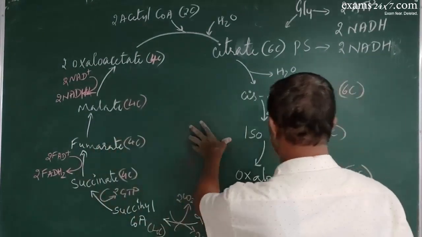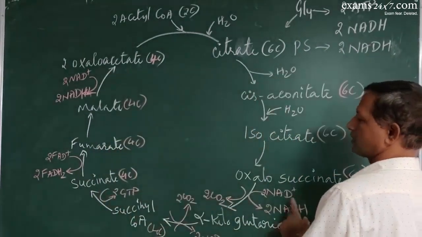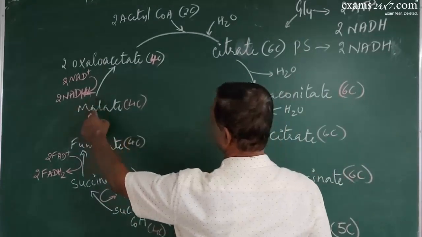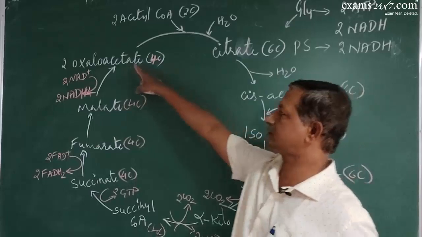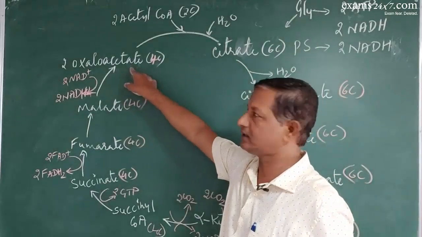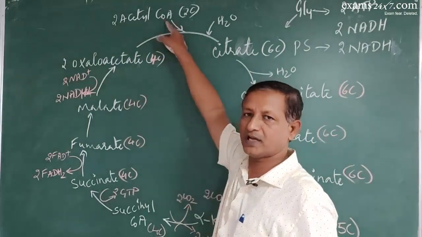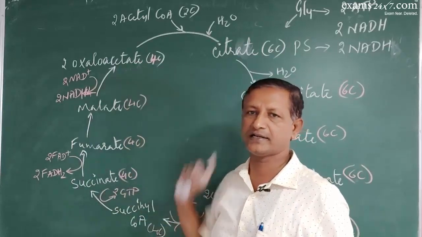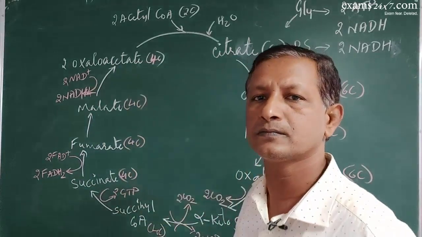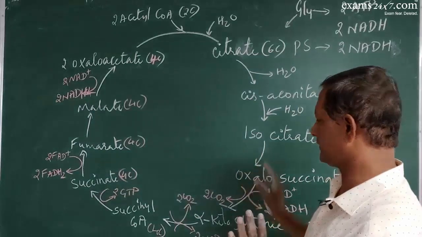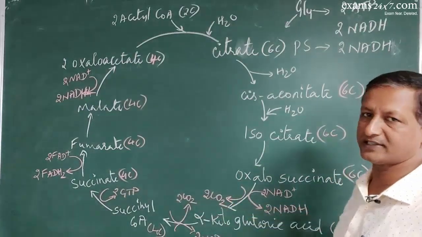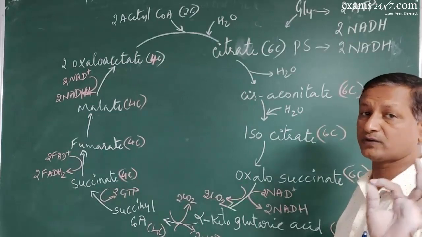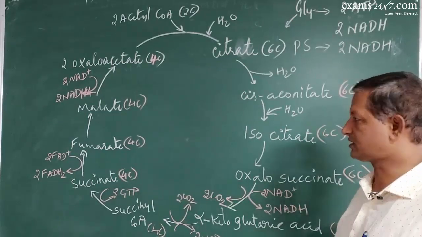NADH is produced by 2 successive decarboxylations and another conversion from malate to oxaloacetate. So, oxaloacetate is regenerated so that it can accept one more acetyl-CoA so that the cycle can continue. Again 2 molecules of carbon dioxide have been released.